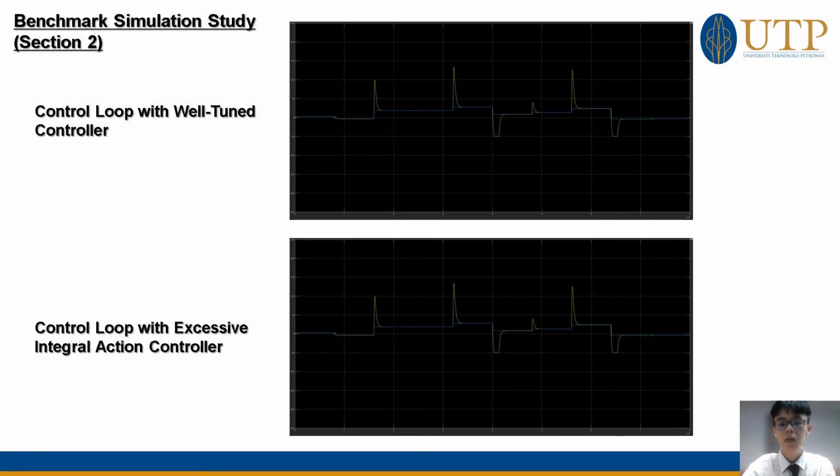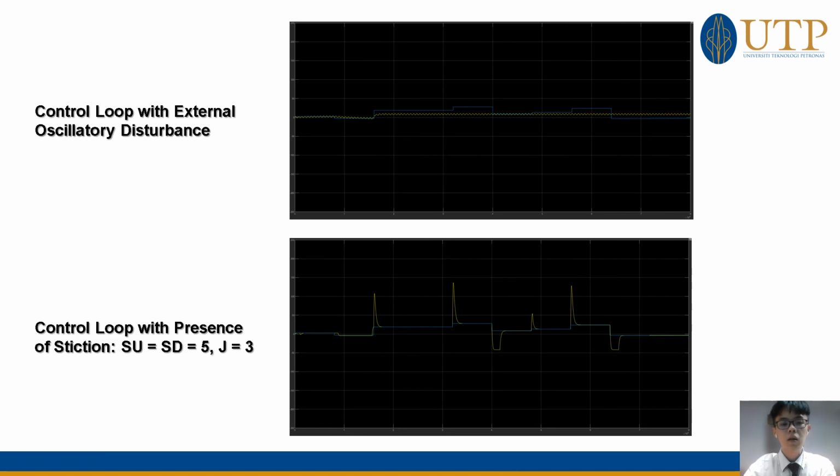Based on the figure, the trend of the PV curve is found similar to the result from the well-tuned controller. Therefore, it can be concluded that the excessive integral action controller will not affect the performance of the NARX model. The third case study is the control loop with external sinusoidal disturbance. The continuous oscillations occur and the PV curve is totally not following the trend of the setpoint curve. Thus, it shows the limitation of the NARX model when facing external disturbance applied to the control loop.